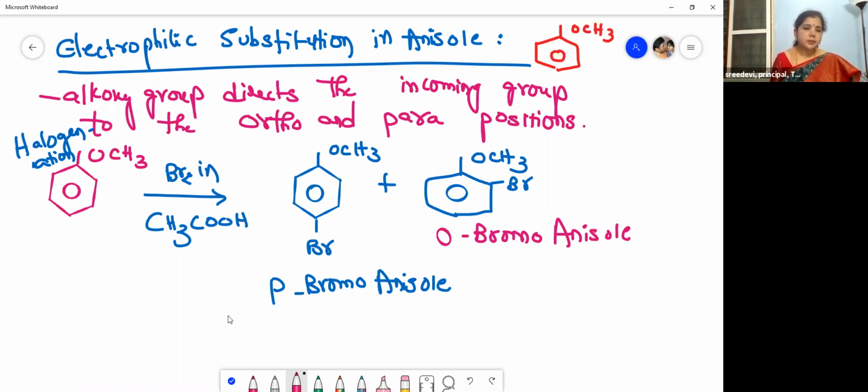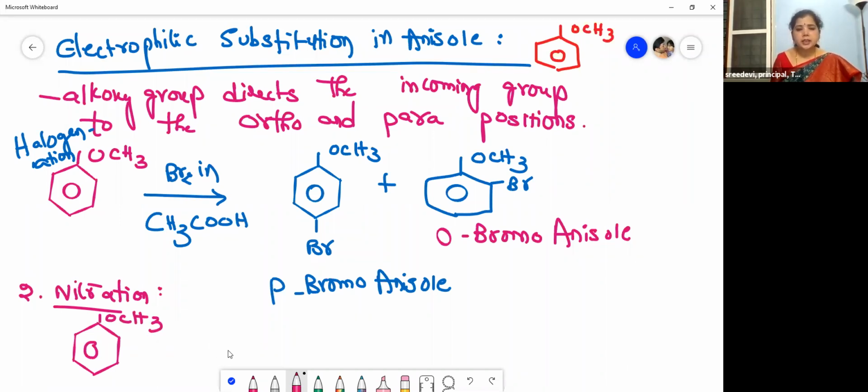Now let us see the second reaction, that is nitration. By this time, many of you might have understood this is the substitution of a nitro group. It means we are replacing the hydrogen with the nitro group here. So anisole, C6H5OCH3, when treated with nitration mixture. A mixture of nitric acid and sulfuric acid is called nitration mixture.